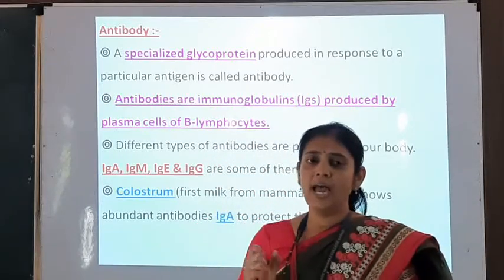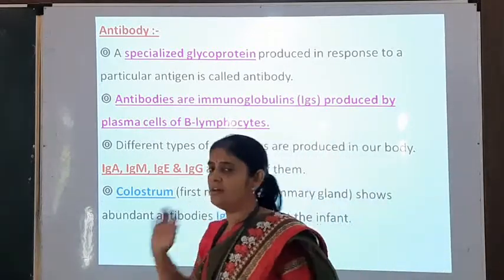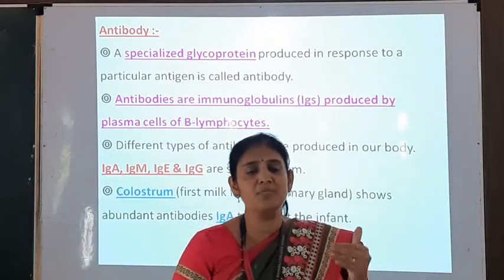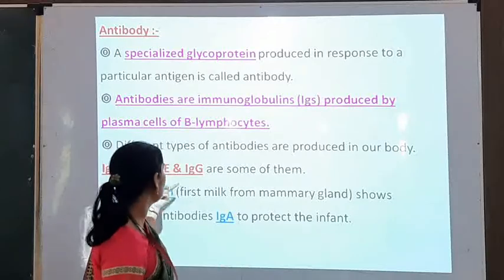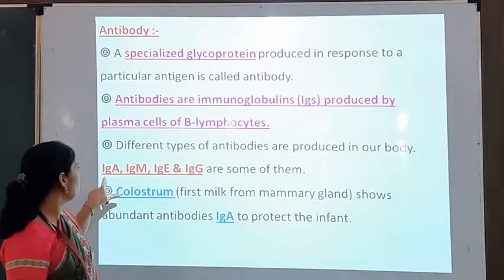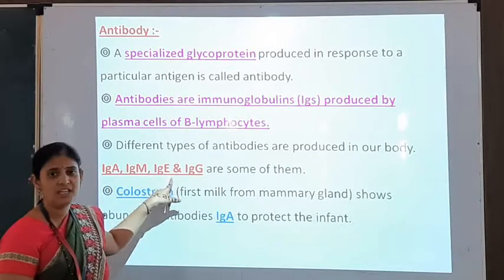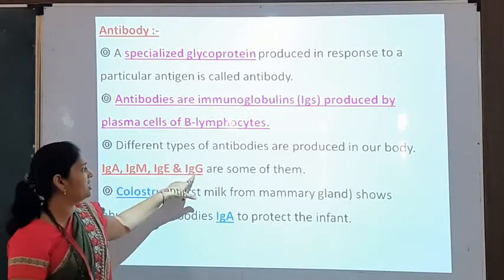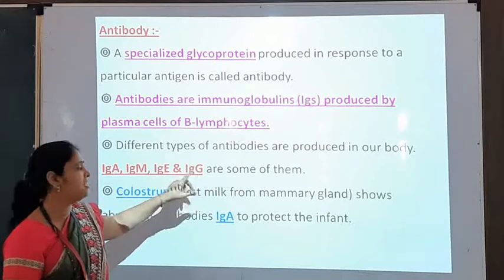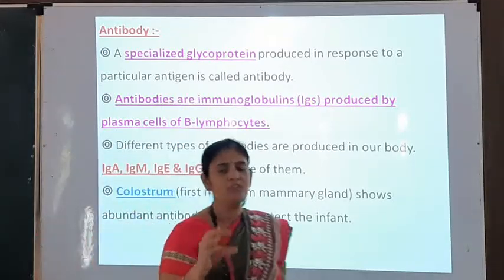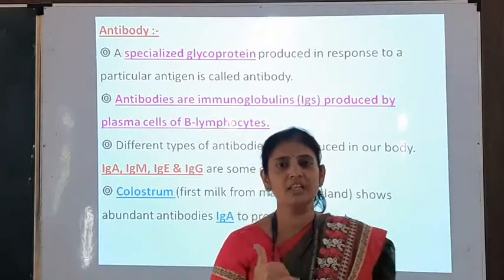In the human body different types of antibodies are produced, and these types are IgA, immunoglobulin A, IgM, immunoglobulin M, IgE, immunoglobulin E, and IgG, immunoglobulin G. Here A, M, E, G are some types of antibodies which are produced in the human body.